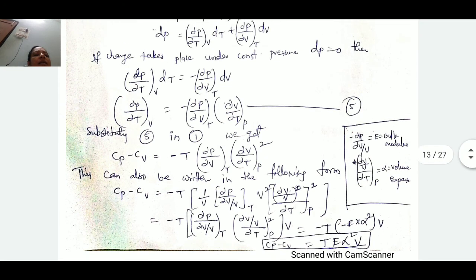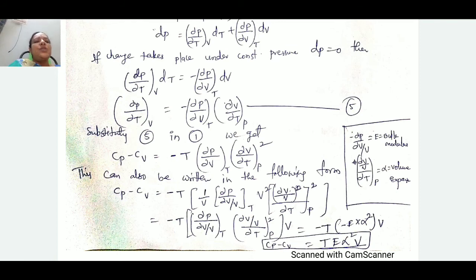Here, bulk modulus E can be written as change in pressure by volume strain, that is stress by strain, that is bulk modulus, already we know.